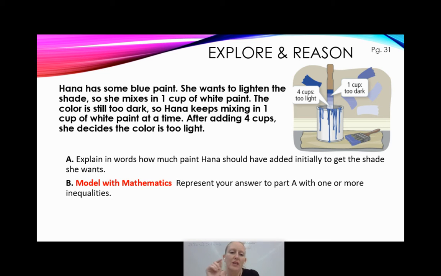So can you go ahead and represent that answer in part A, this whole idea like 1 cup was too dark, 4 cups was too light. Can you represent your answer in part A, what you said about how much you should have been adding, with 1 or more inequalities? See what you can do. Hit pause. See if you can write out what you were thinking in words on part A with some inequalities. Hit pause, write it down, hit play to keep going.